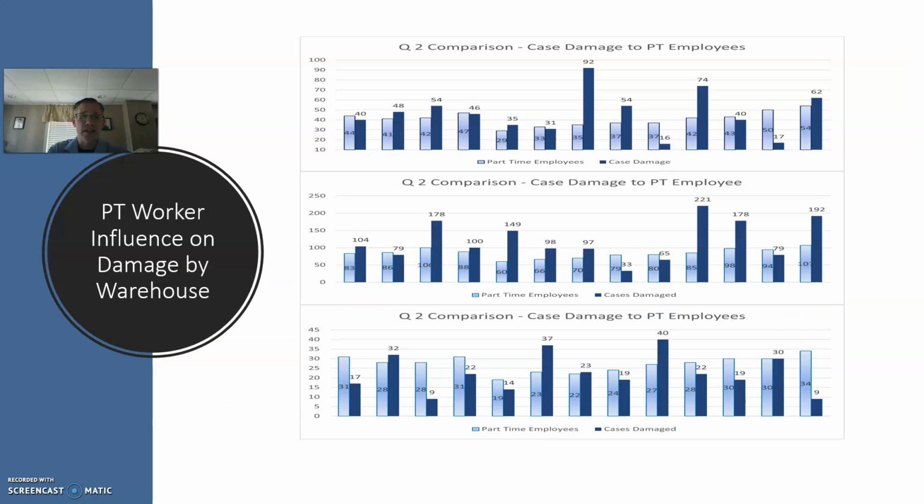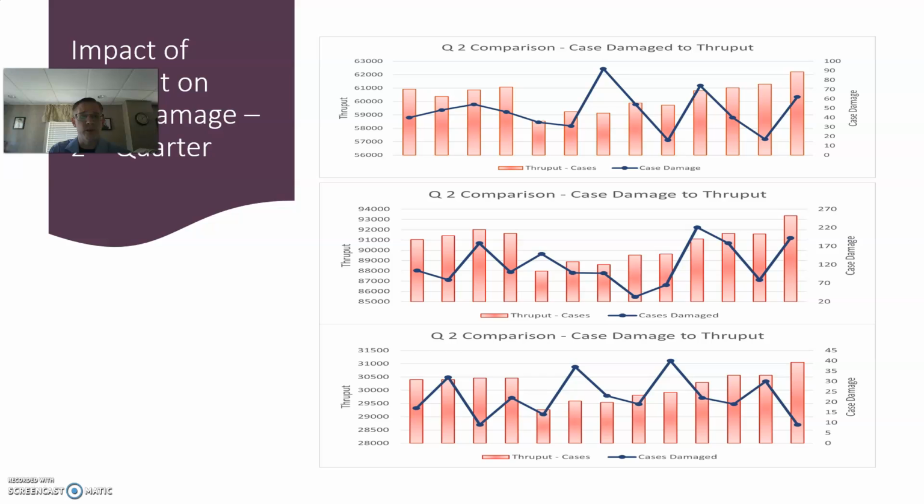And then we look again at the seasonal pitches, and that's why Q2 is selected. Warehouse 1 at the top, Warehouse 3 at the bottom, and of course Warehouse 2 in the middle. And we can see that there's some correlation. It's not consistent as far as the number of part-time workers per week compared to the damage, but we do know that the damage is more likely on the part-time workers, and we can try and extrapolate some sort of relevance here from this graph to try and determine where there's room for improvement.